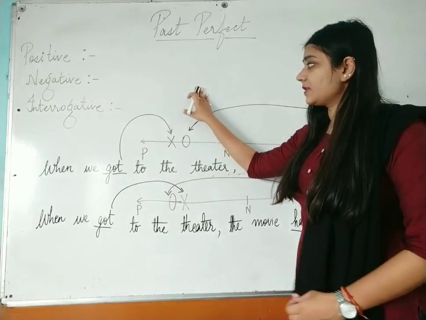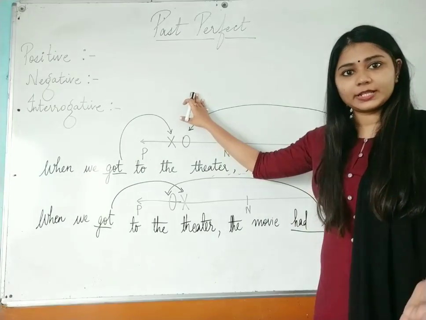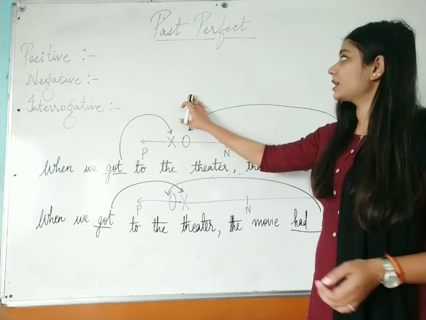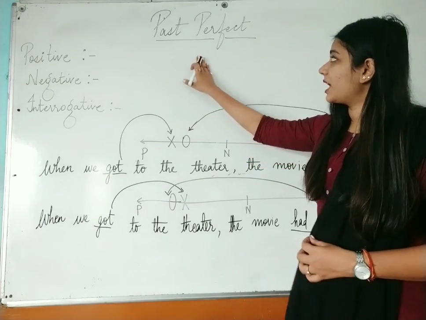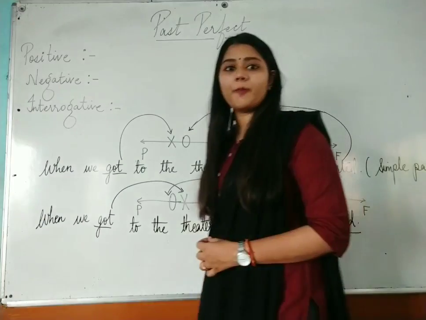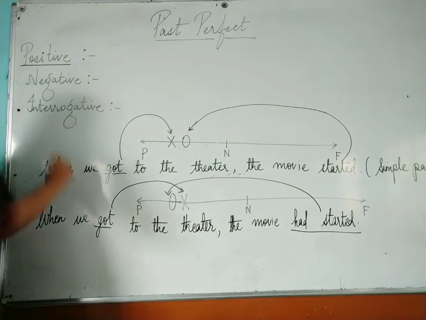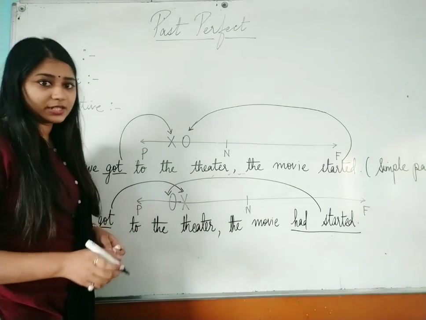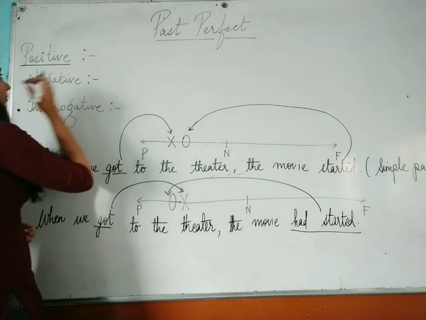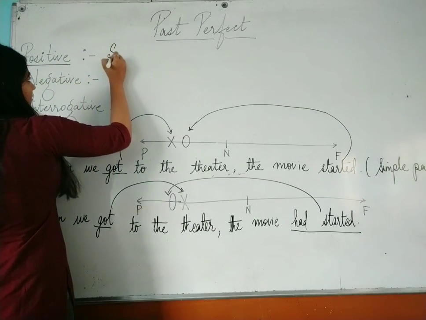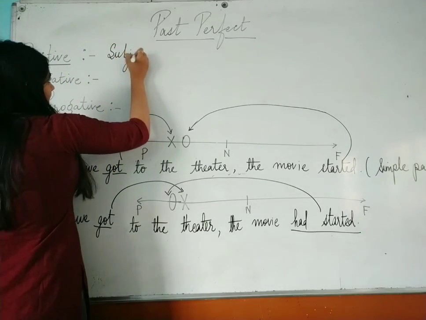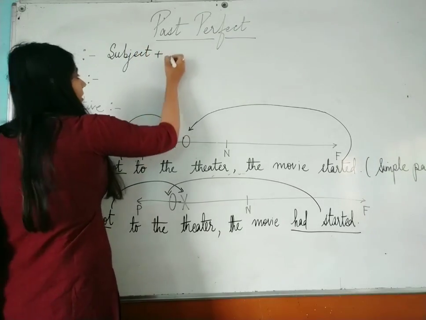So again, as we have studied the structure of all the tenses, in the same manner we will be studying the structure of past perfect tense, or the form of past perfect tense. Okay, the first form is the positive form, which is also called the affirmative sentence. So let's see the affirmative sentence first. Again we just have to use subject first. So subject plus auxiliary verb.